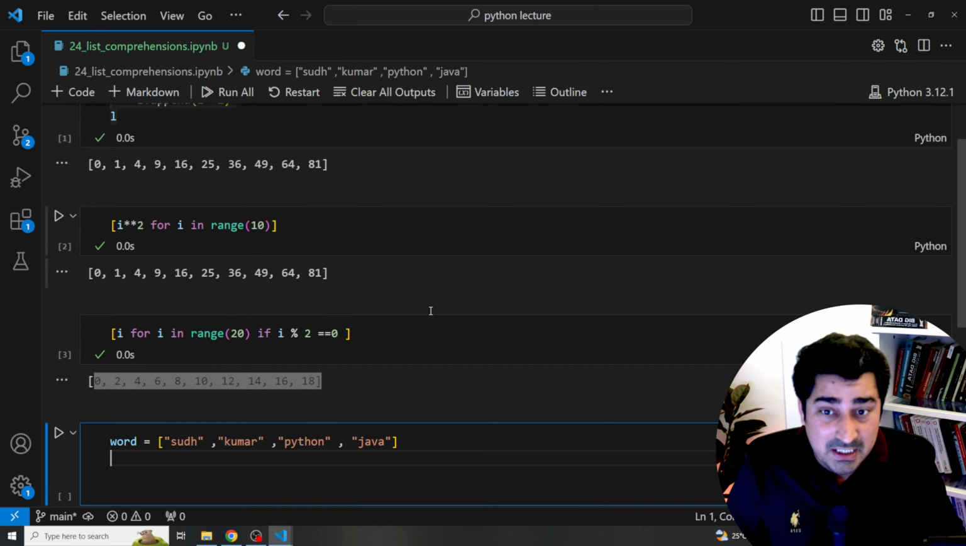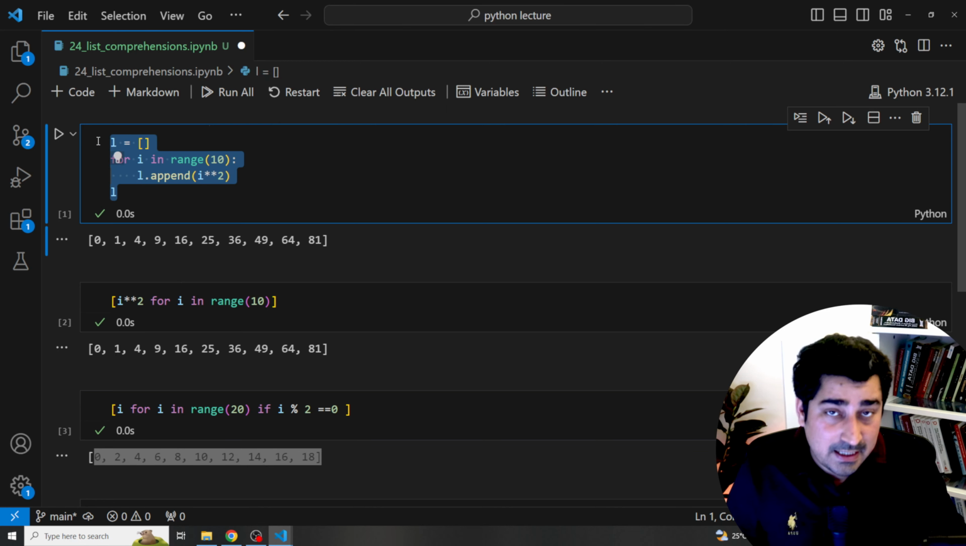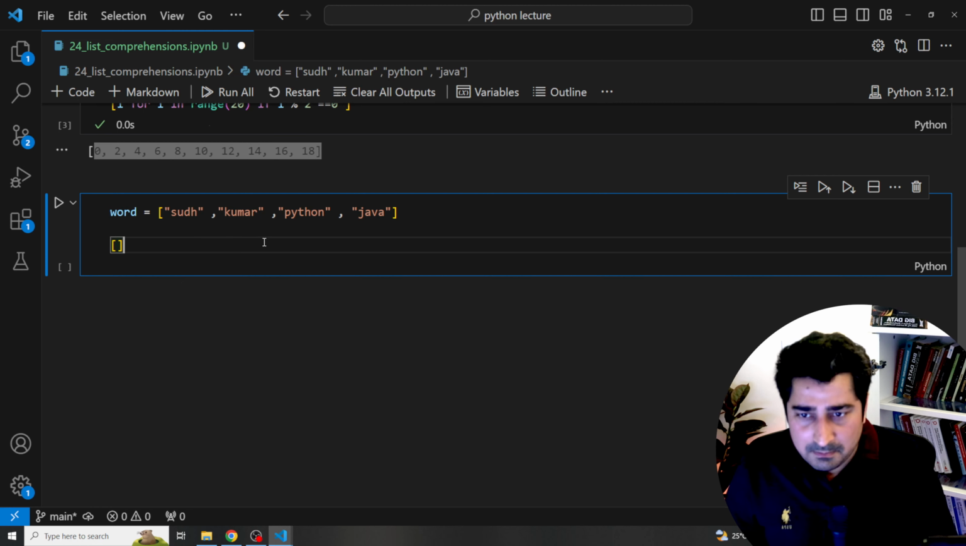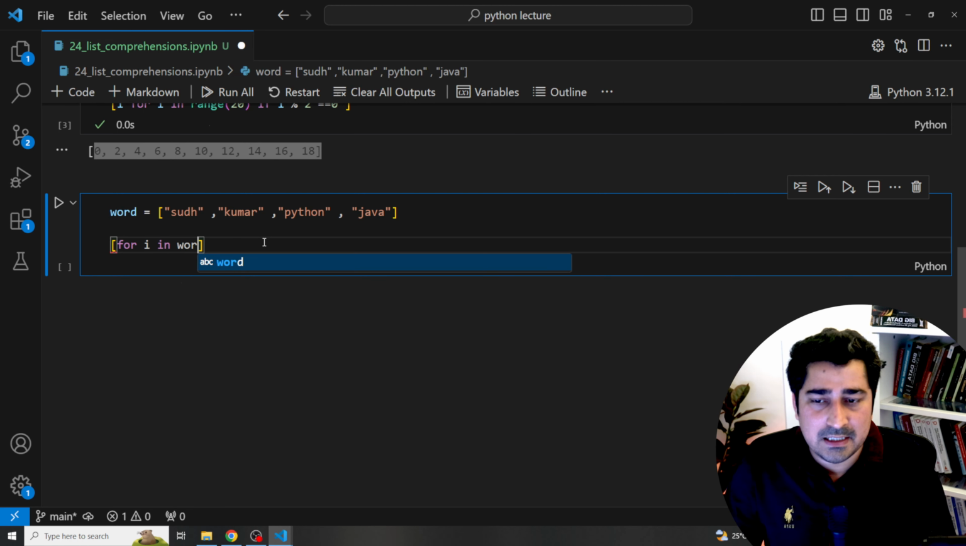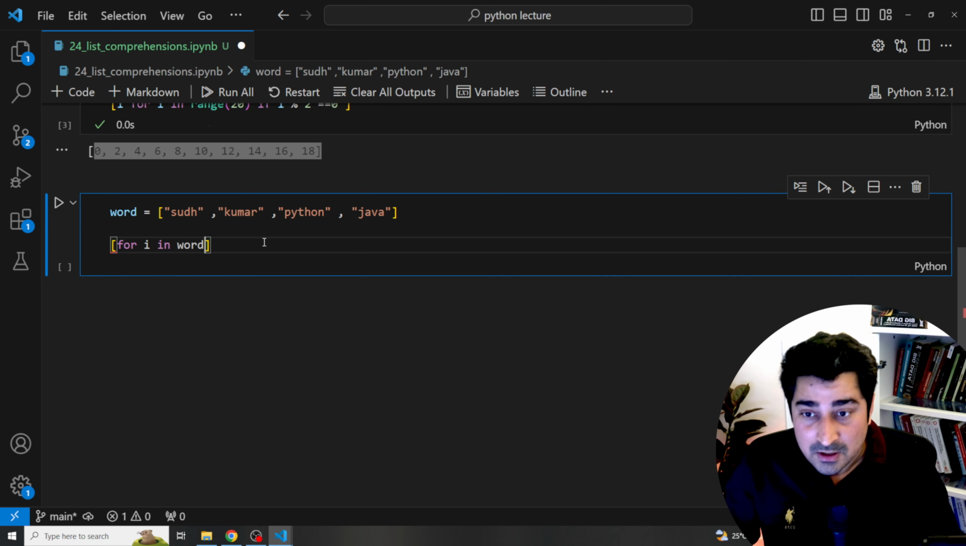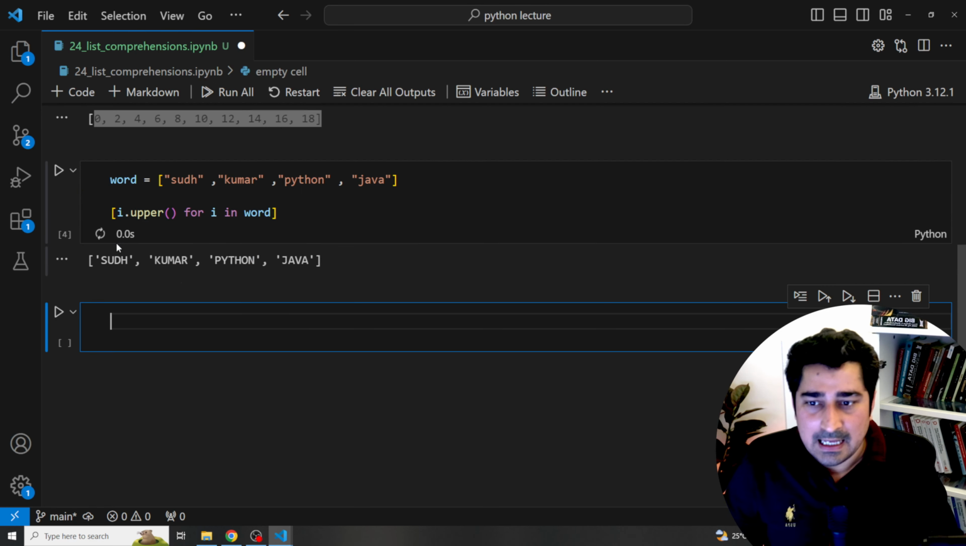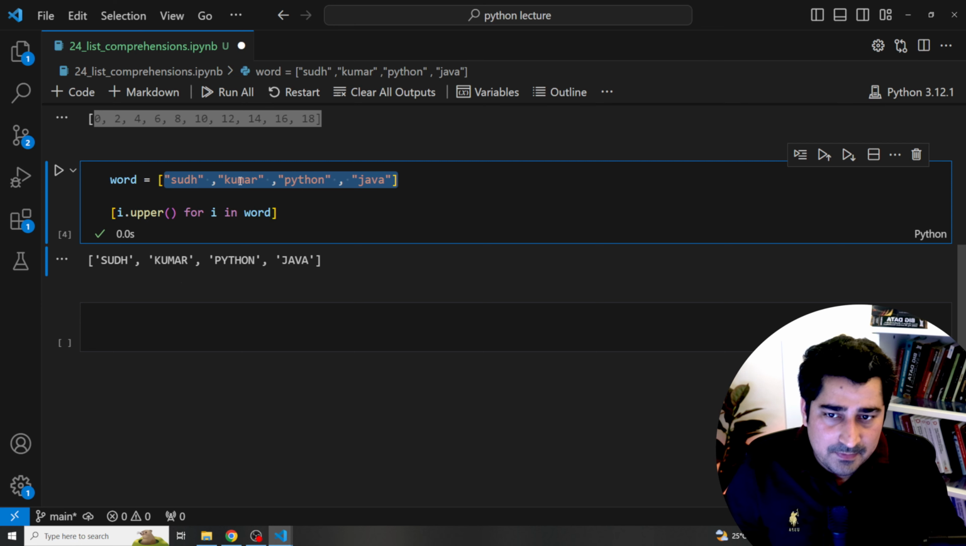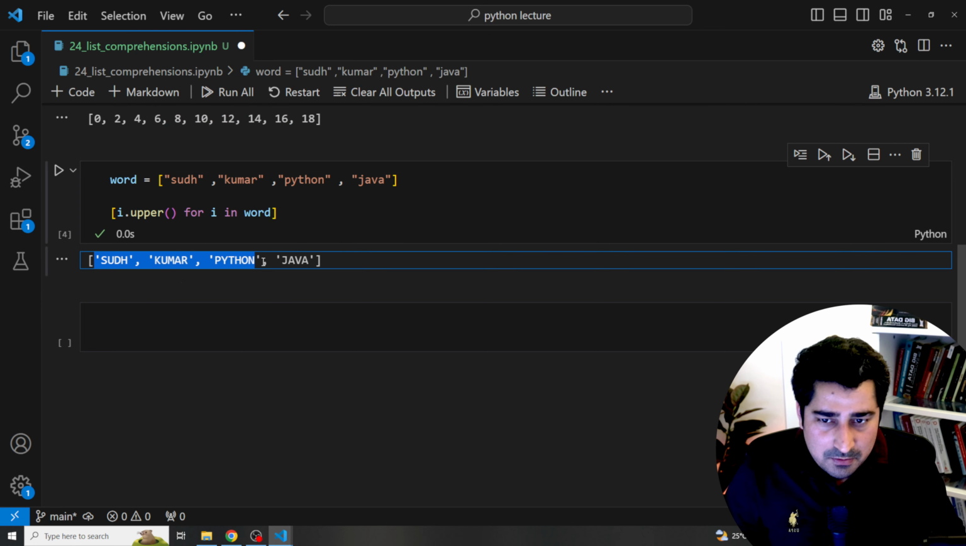Okay, fine. So I can do it even in a regular way. I can create an empty list, keep on converting data into uppercase and then keep on appending the data into the empty list. That is one approach. The other approach is maybe I can do a list comprehension. So for i in word, okay, fine. Whatever data it is going to give, I can simply write i.upper() over here as a function and then execute. As you can see, we have SUDH, Kumar, Python and Java, but everything is converted into uppercase.